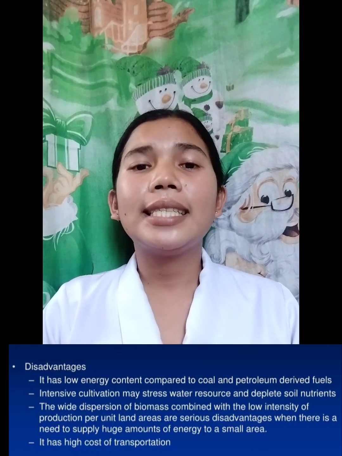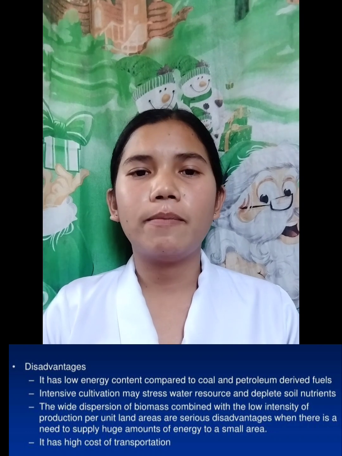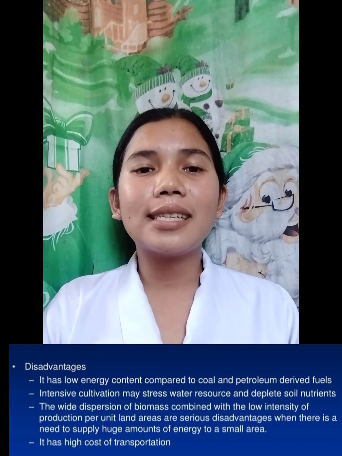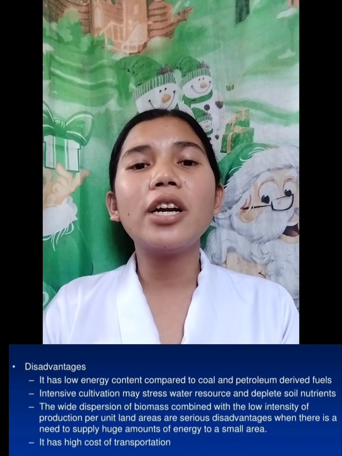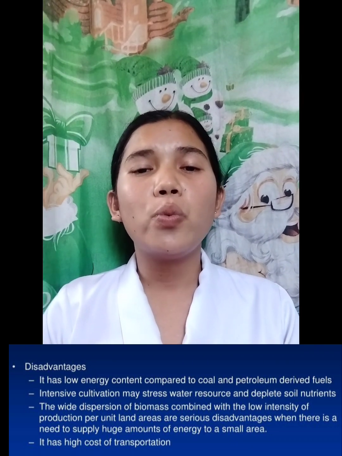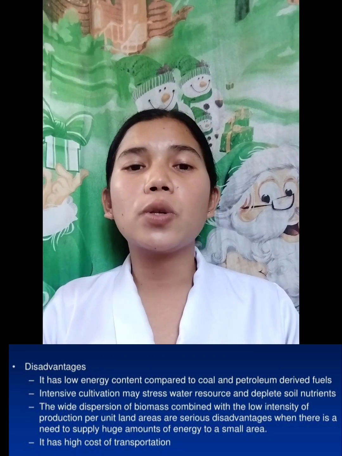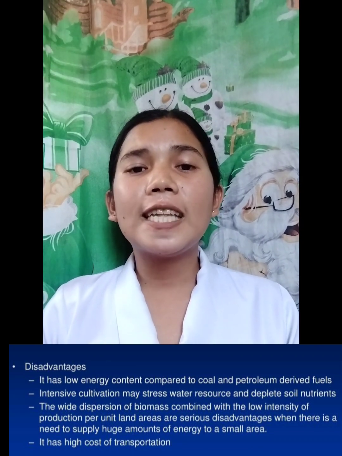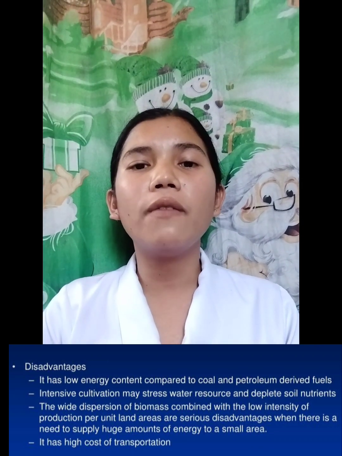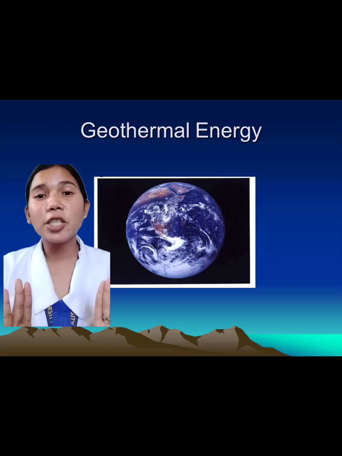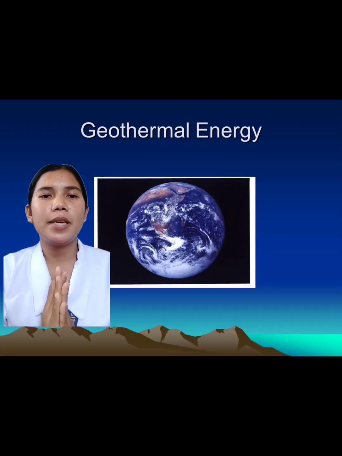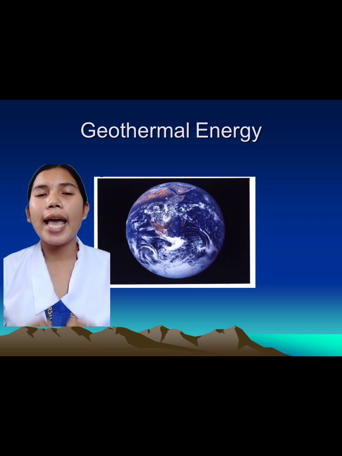Number 3, the wide dispersion of biomass combined with the low intensity of production per unit land area are serious disadvantages when there is a need to supply huge amounts of energy to a small area, and it has a high cost of transportation. And let's proceed to my second assigned topic, which is geothermal energy.